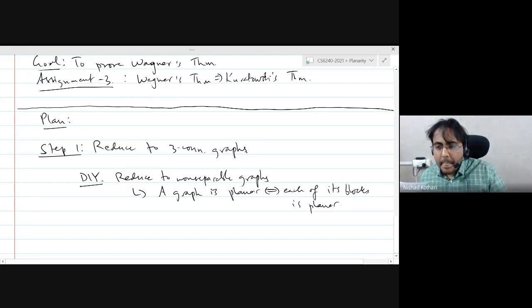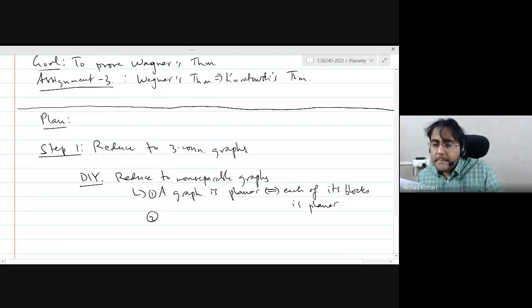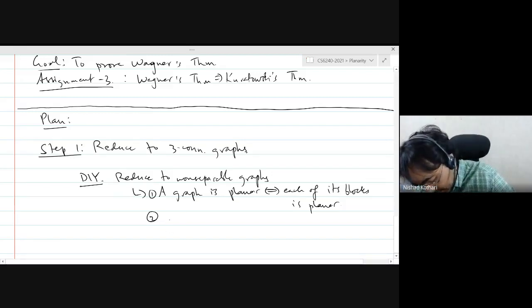That you can prove yourself. And secondly, if any block contains a K5 or K3,3 subdivision, then the whole graph will contain a K5 or K3,3 minor.